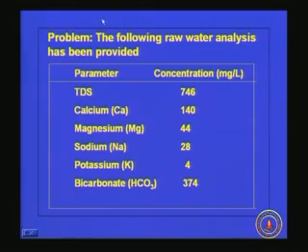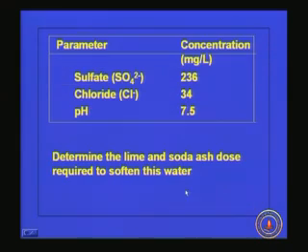Now we will see how to solve a problem in softening. The following raw water analysis has been provided: TDS is around 746 milligram per liter, calcium 140 milligram per liter, magnesium 44 milligram per liter, sodium 28, potassium 4, bicarbonate 374 milligram per liter, sulfate 236 milligram per liter, chloride 34, pH 7.5. We know that water is electrically neutral, so the total amount of anions should be equal to the total amount of cations.